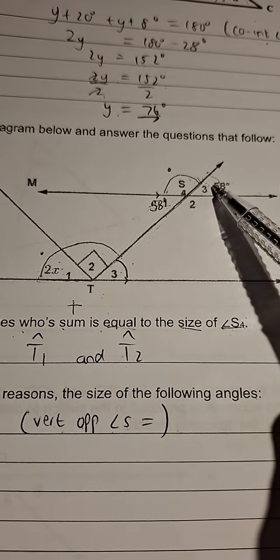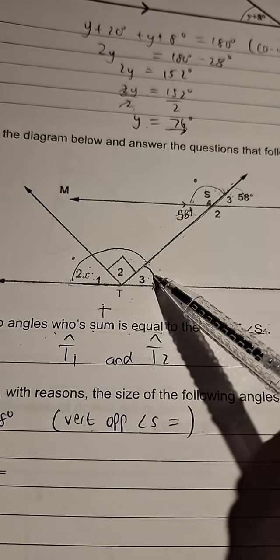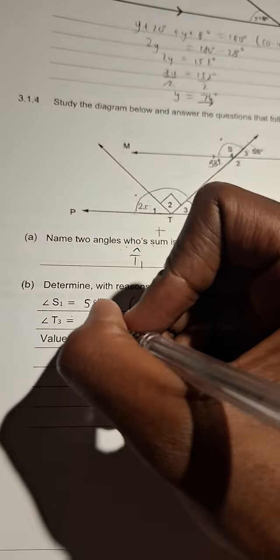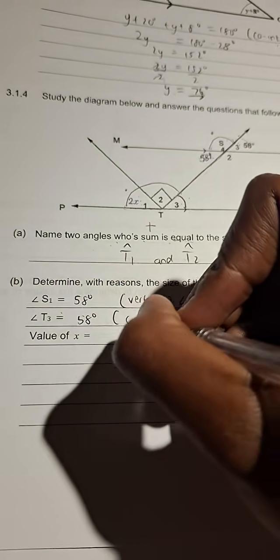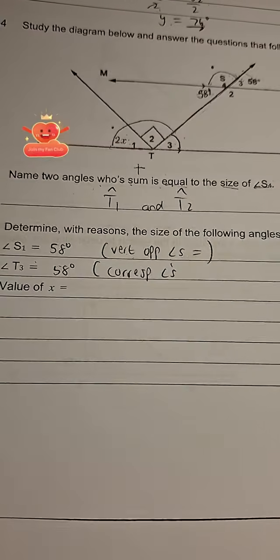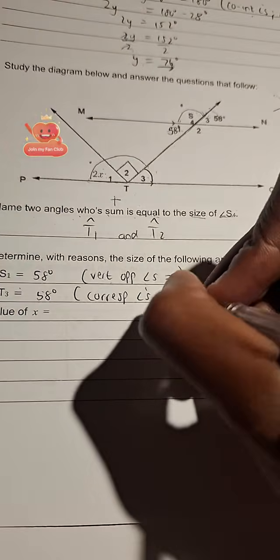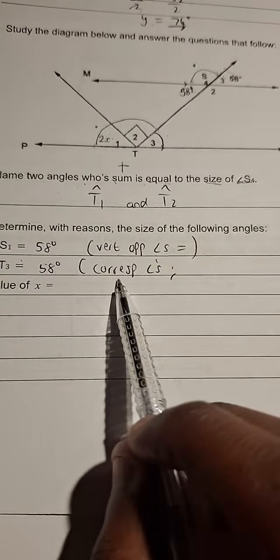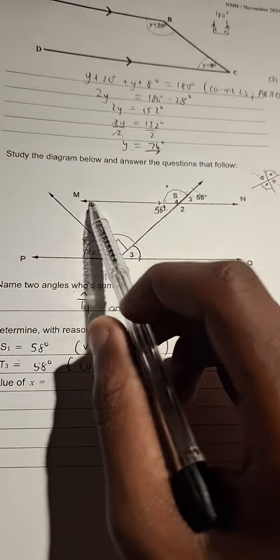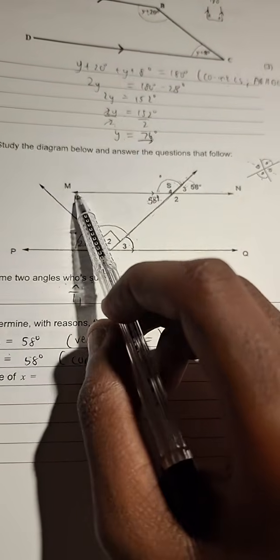T3 and S3 have a corresponding relationship. So you could say angle T3 is equal to 58 degrees and write your reason as corresp angles. But don't forget to do what, guys? This is not complete as a reason until we state the lines that are parallel.